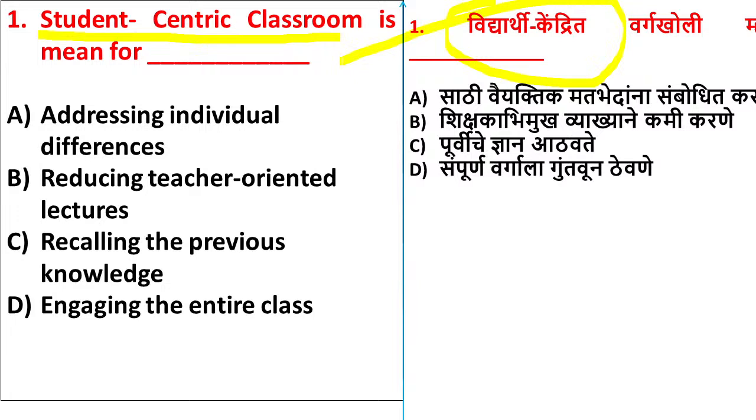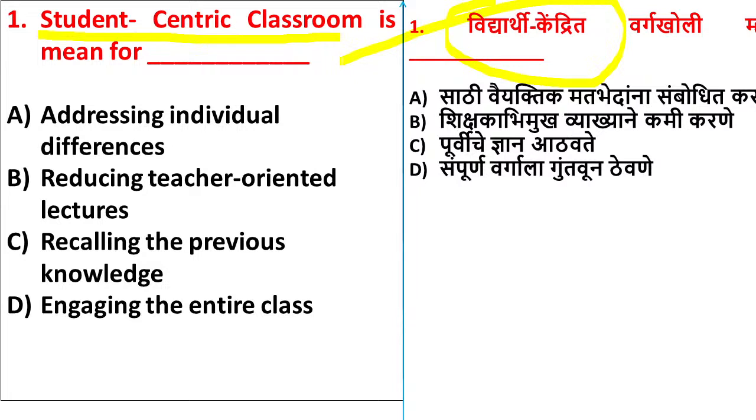Here Neelam is saying option D. Jasmeet is saying option D. Will you please go through the options carefully? Student-centric classroom. Now Neelam has changed the option to B. Aarti is saying option D.